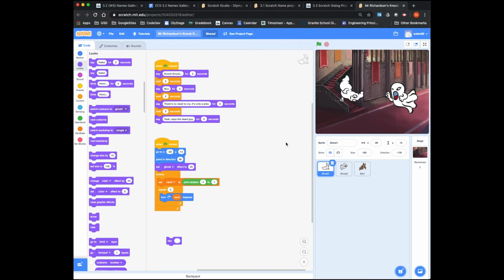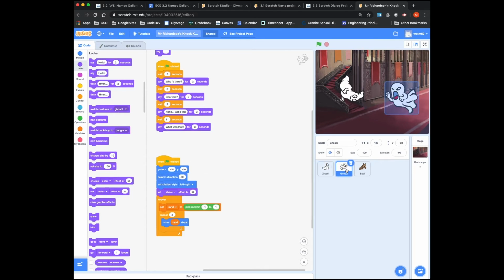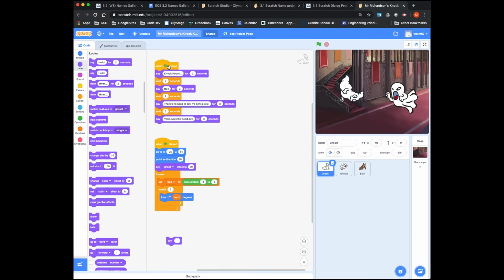So if I toggle between the 2 ghosts, the second ghost waits 2 seconds while the first ghost is talking, and then uses the say command for the second 2 seconds. And they just have their little dialogue, each waiting for their time to respond. Sometimes the dialogue takes more than 3 seconds. You need to set a time that gives plenty of time to read the dialogue.